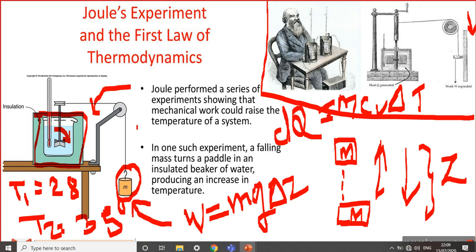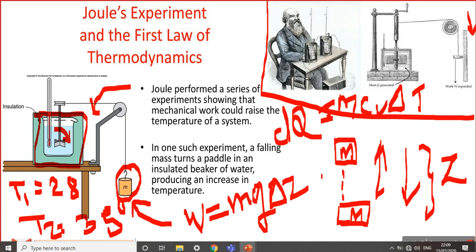The experiment covers different possibilities. I am showing the simple experiment, but Joule conducted it by changing the mass, changing the height, and changing the quantity of water.